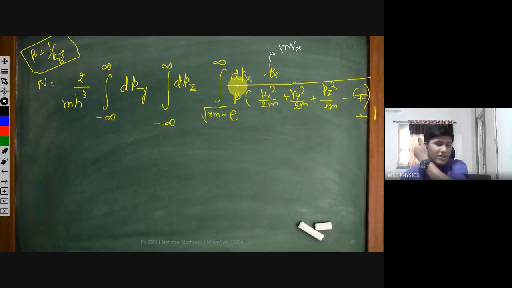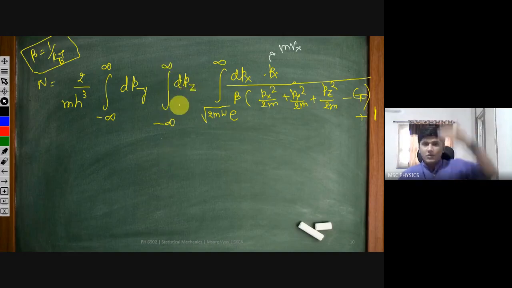But we are interested in this plane. That's why we are talking about this plane. So all these electrons coming from this plane must have this much energy. All the electrons coming from other planes must have different kinds of energies. If they are coming from XY plane, then this value should be under root 2 MW. If they are coming from XZ plane, then this value should be different.